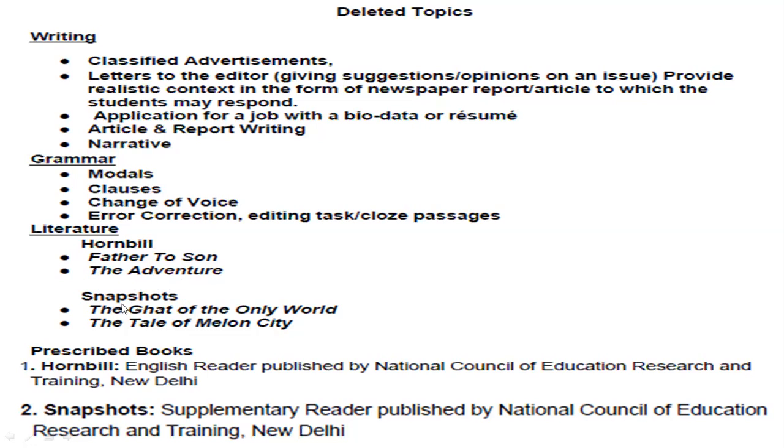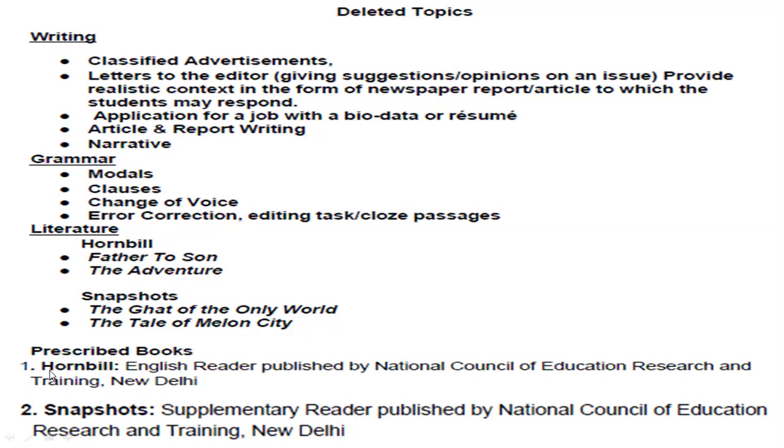Next is Snapshots. From Snapshots, the sixth chapter, The Ghat of the Only World, is also deleted from the syllabus. And The Tale of Melon City also. This is the 8th chapter of your Snapshots book. This is also deleted. So this is your deleted syllabus. Whatever the items are, this is the 30% of the syllabus that is deleted from your class 11 syllabus.